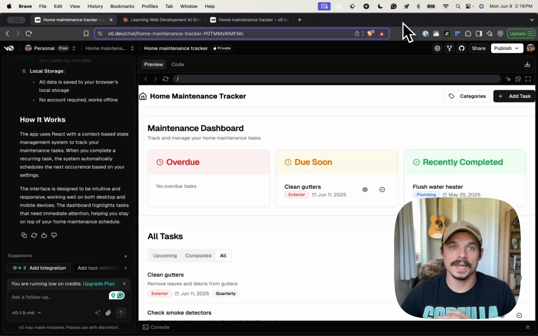Now, I'm not denying AI's ability to help make it so that we can create things without having to write the actual code. That's usually what I do. I strongly do believe that developers' roles are kind of transitioning into more of a code reviewer type of role, where we're telling the AI what to do, we're reviewing the code, and then having it make changes based on that. But the crucial step there is that you still need to review the code, and you still need to understand what it is doing under the hood.